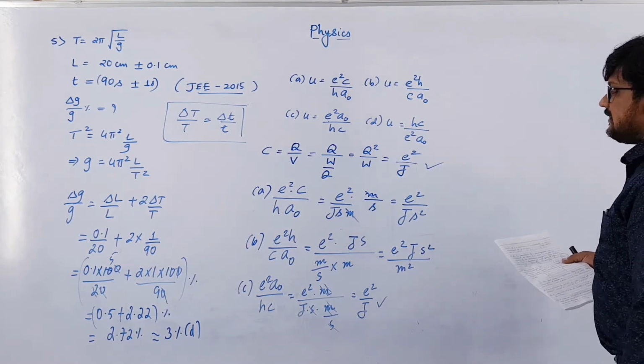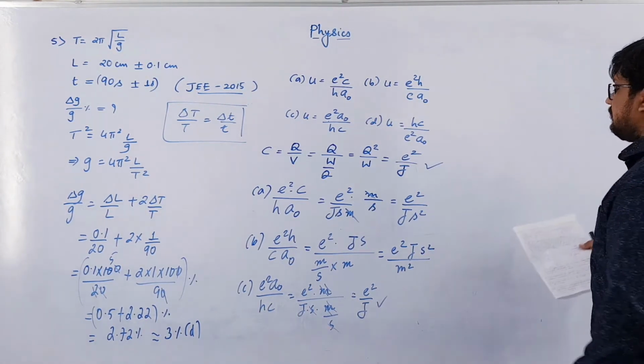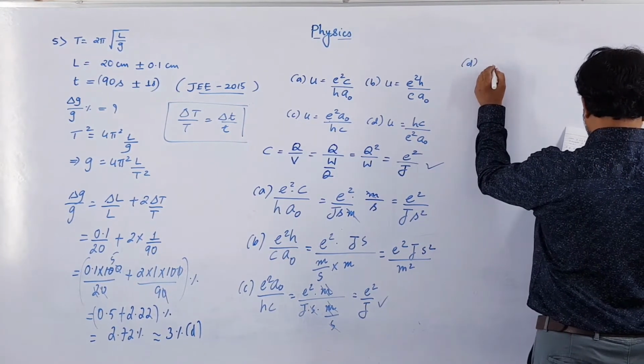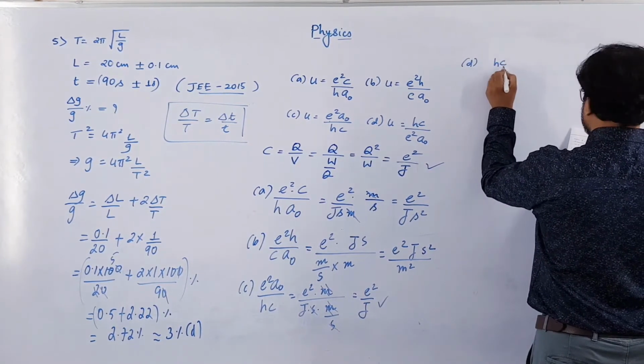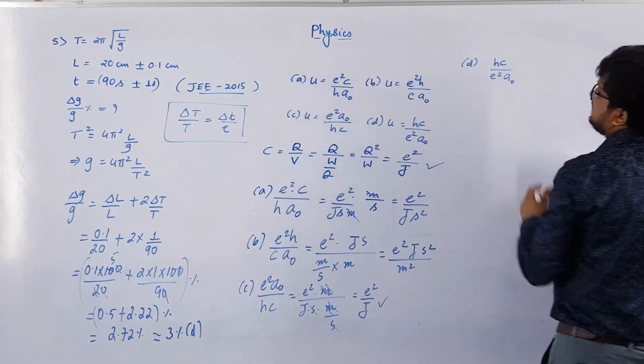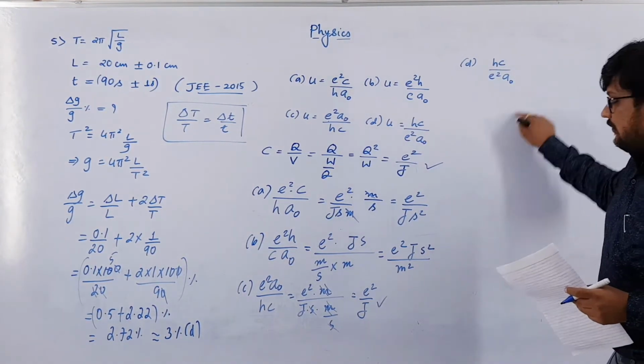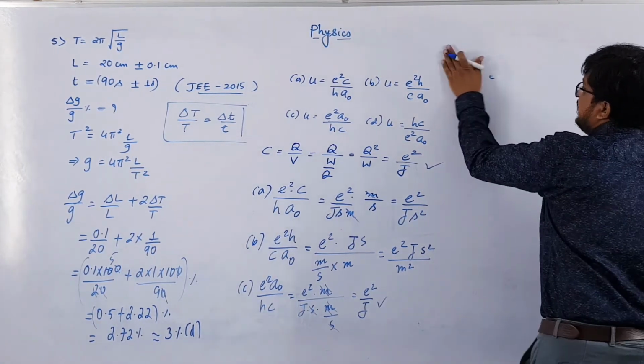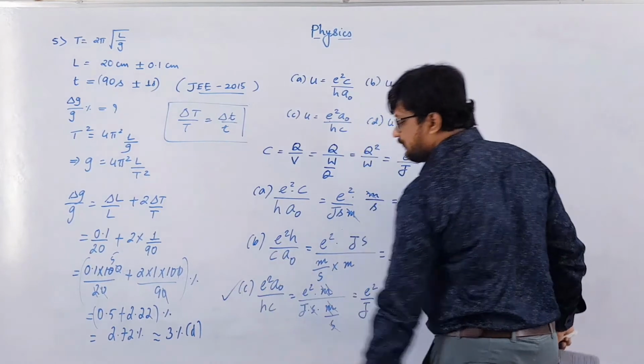It's not necessary that you should go for option D, but for time being we are calculating D, that is equal to HC by E square A naught. Now you can see that here E square is in denominator. We want E square in numerator, so obviously this is incorrect. Hence we can directly say that option C is correct for us. Clear?